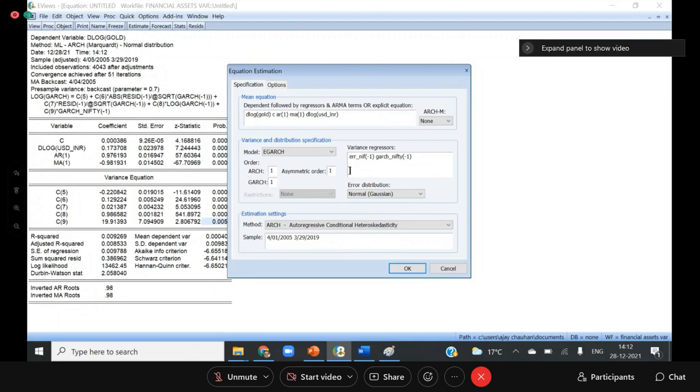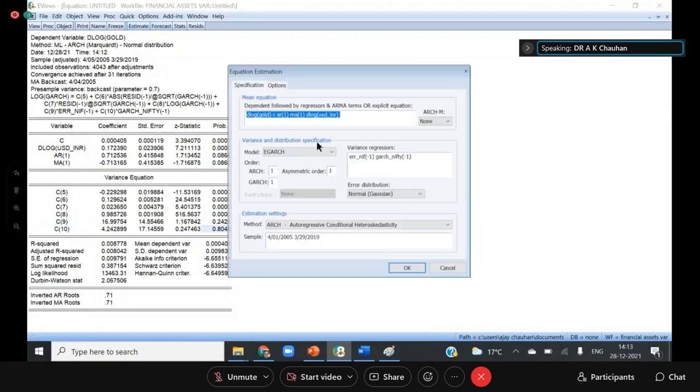Actually, you can see that C9 means the actual error. Actual error is having more effect on the gold volatility as compared to the previous. And due to multicollinearity, they are found to be insignificant, but actually they are significant, because both of these are highly correlated. So due to multicollinearity, both are found to be insignificant. But here I got the information that the actual error is having more effect than the predicted error. So we can do all these experimentations in the volatility spillover.